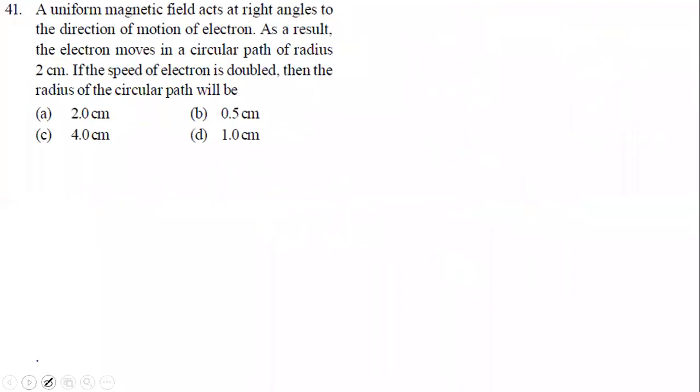Yes, let's see the next question now, question number 41. A uniform magnetic field acts at right angle to the direction of motion of an electron. So now here V is perpendicular to B. That's one thing we got to know. As a result, the electron moves in a circular path of radius how much? 2 centimeters. If the speed of the electron is doubled, initial speed V1, let's say V, and now V2 becomes 2 times of V, then the radius of the circular path will be, they're asking what now? Radius of circular path. Let's say it is R1 now.